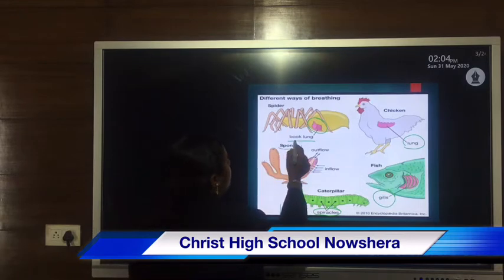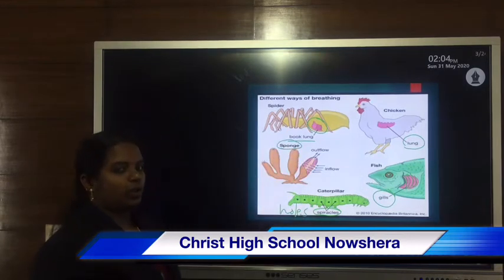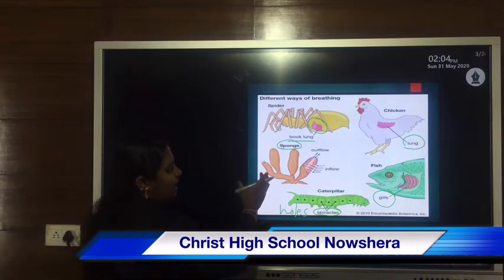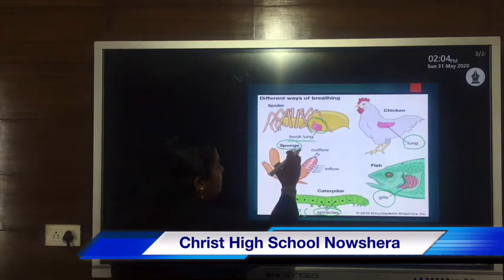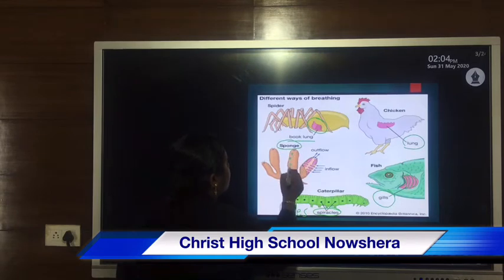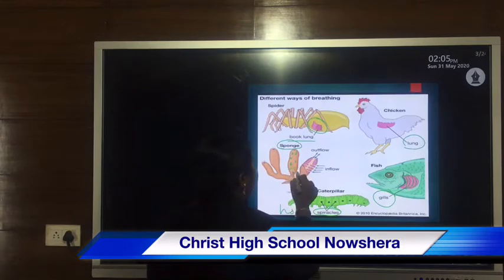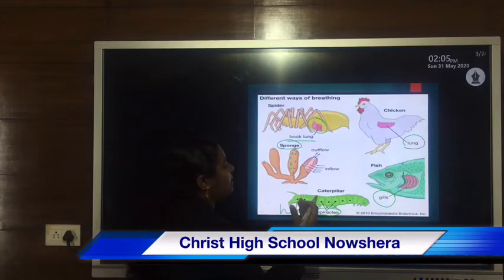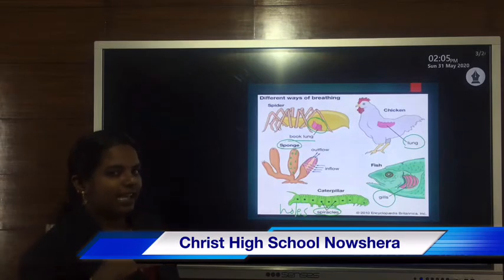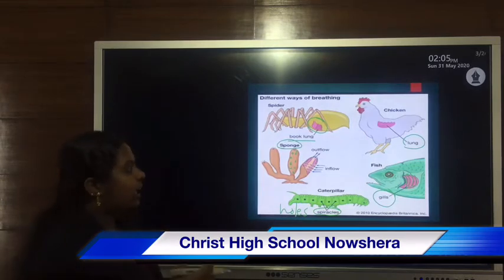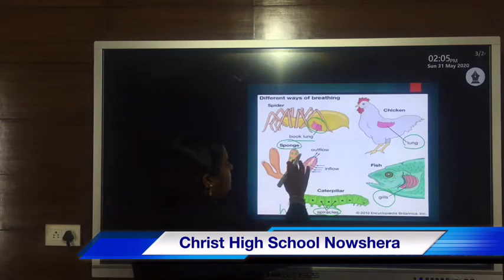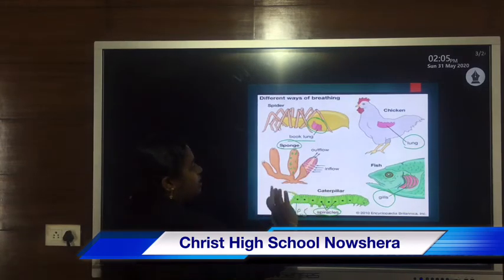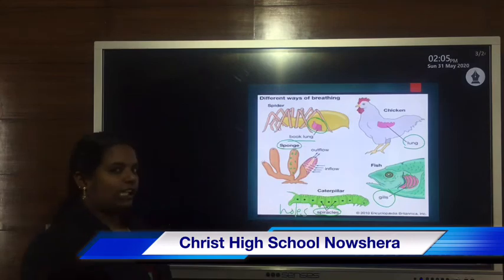Then sponge, it is a lower level organism, sponge or porifera, they come under phylum porifera. So these sponges have small pores all over their body, so there is inflow of water as well as outflow of water. During this inflow and outflow of water, they get some gases, that is the intake of gas takes place during this inflow as well as the outflow of water.